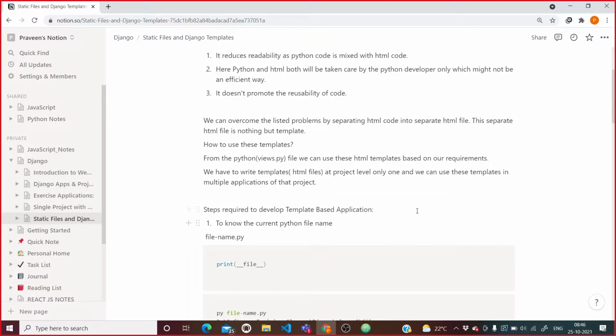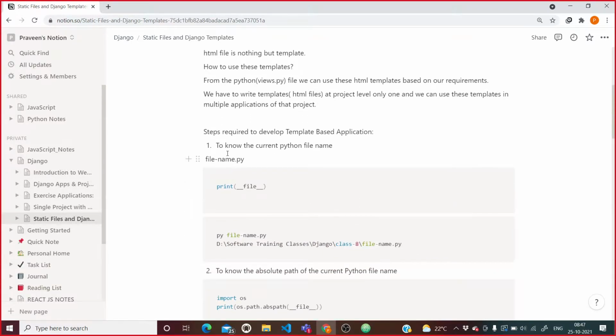Now what we are going to do is create a template folder explicitly. The template folder is not created by default by Django, so we need to create it explicitly. To tell Django that this is the folder where all the templates are present, we need to register that template folder directory in our project.